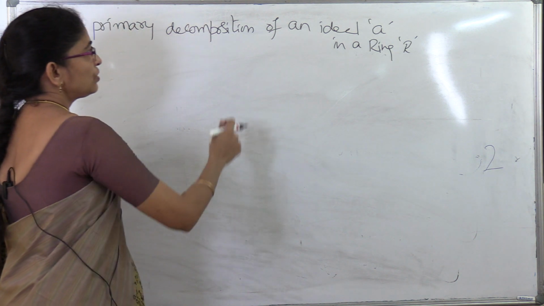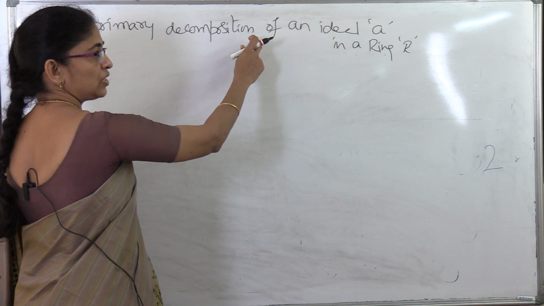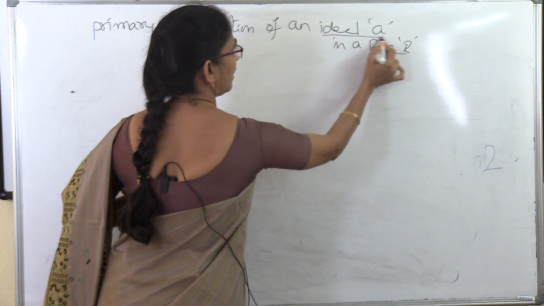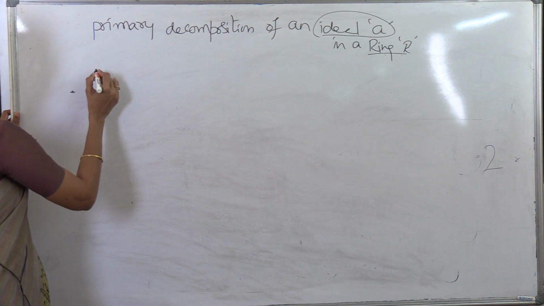Now today I am going to explain the topic primary decomposition of an ideal in the ring R. Before explaining the definition, first we should know about the ring definition and an ideal. So what is a ring?